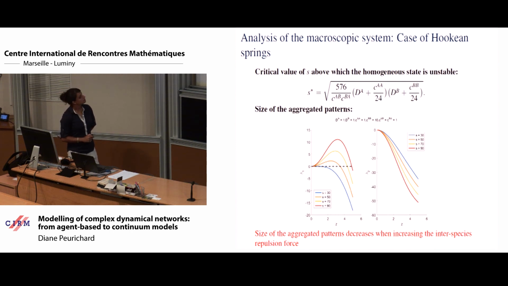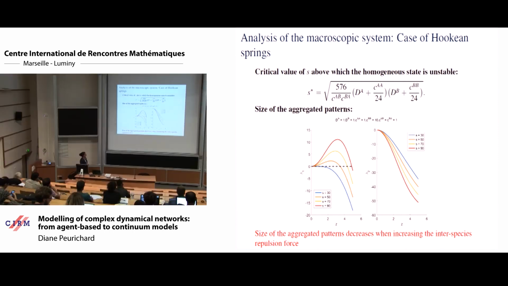This means that the size of the aggregated patterns is inversely proportional to this parameter Z star, the one where we are maximal. So if we increase interspecies repulsion, then the aggregated patterns would be smaller. This is basically what we can say with the stability analysis.